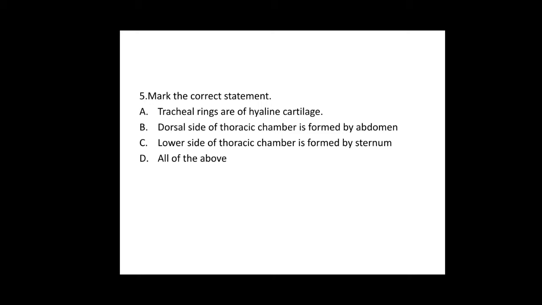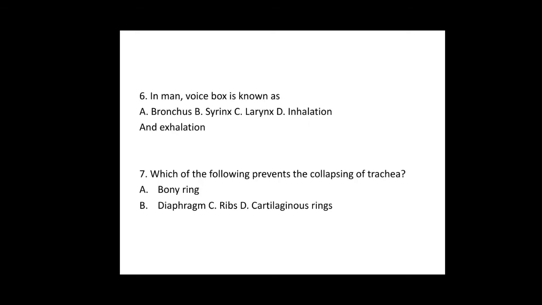Option C, lower side of thoracic chamber is formed by sternum. In the thoracic chamber, the lower side has the dome shaped diaphragm. So options B and C are wrong statements. Option D, all of the above. When B and C are wrong, D does not hold good. So option A is the correct answer for the fifth question.